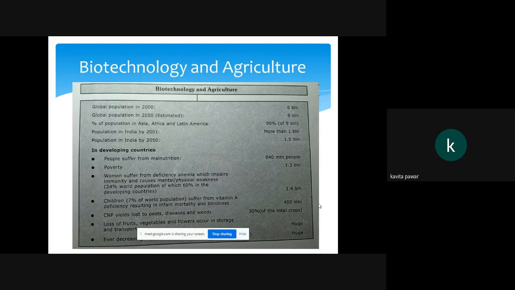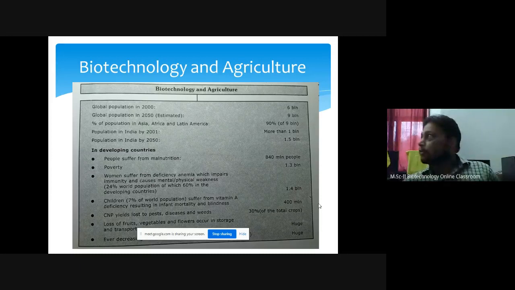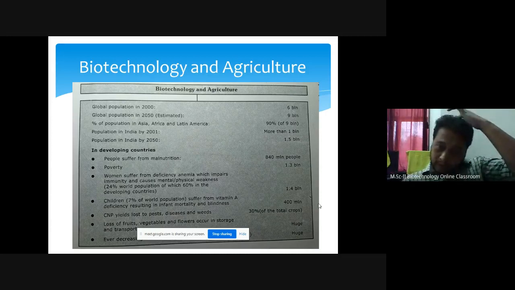आलं लक्षात? Everywhere you are studying the same thing, right? Yes, sir. The expected population in 2050 is 1.5 billion in India. We have to feed that much population.